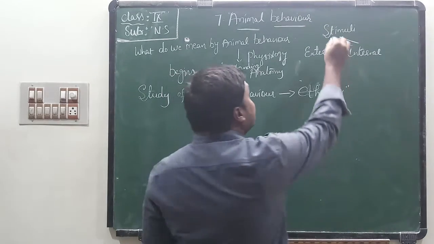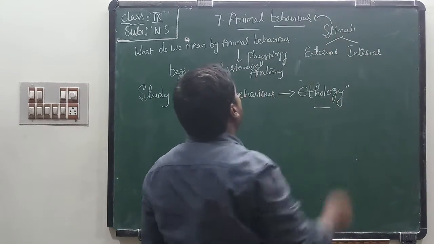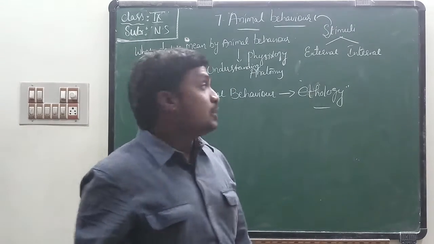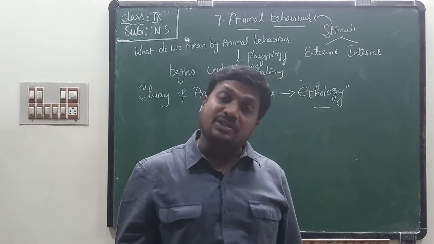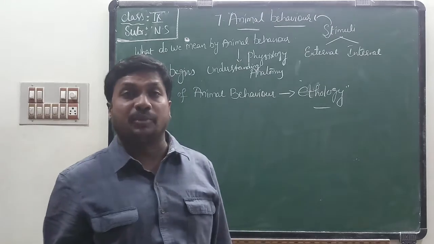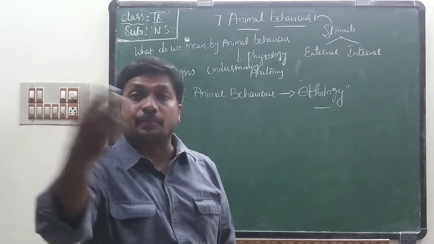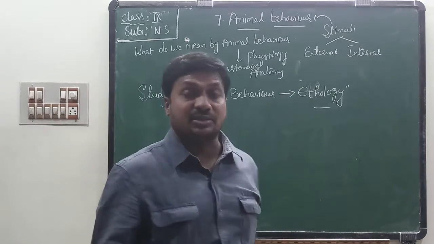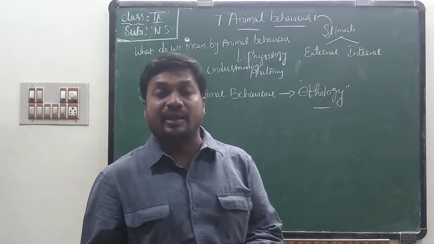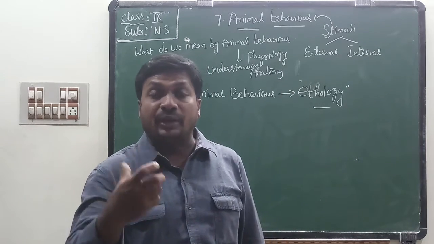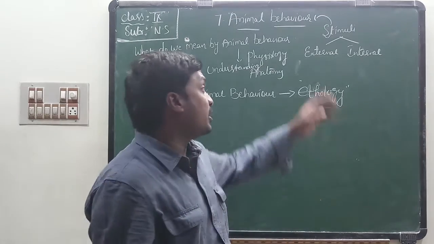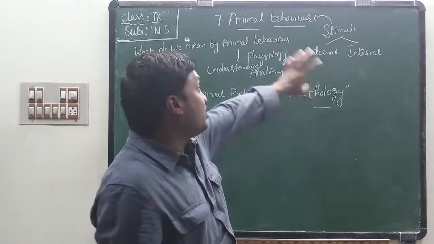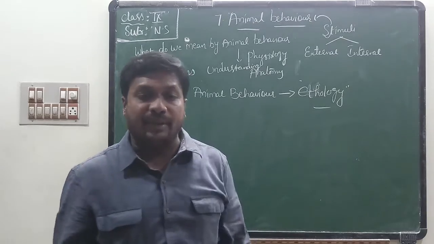Do you know? These stimuli determine the animal behavior. So the stimuli will be external stimulus and internal stimuli. When predators approach them, they move away from that predator. That is called external stimuli. And internal stimulus like feeling fear, threat, etc. are internal stimuli. These stimuli determine the animal behavior.